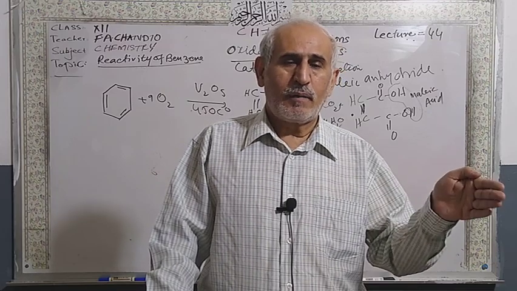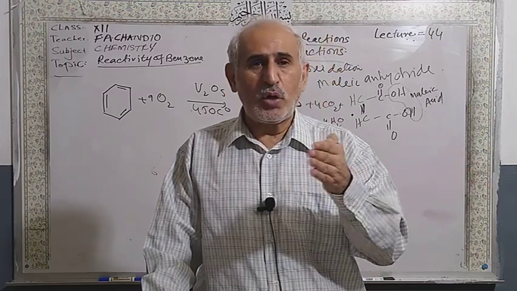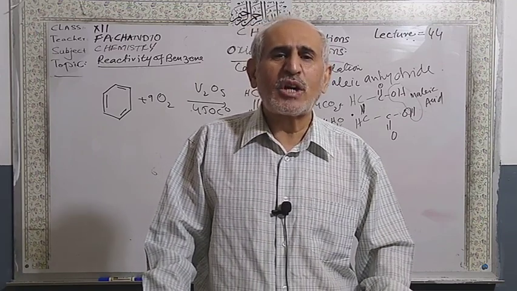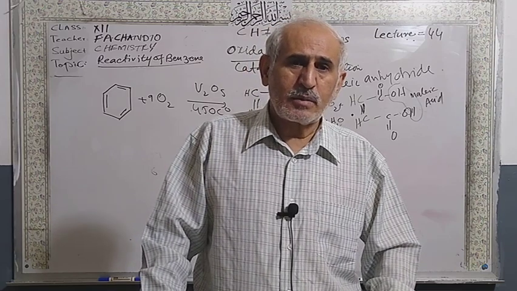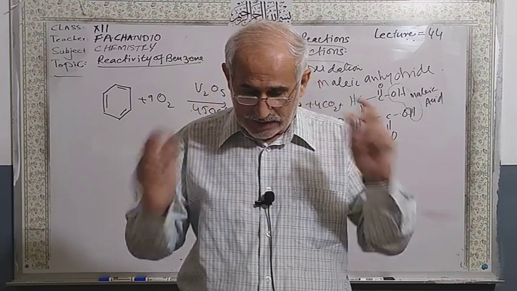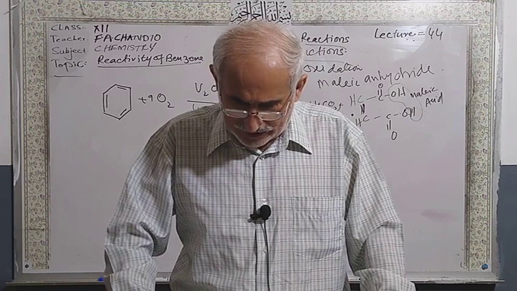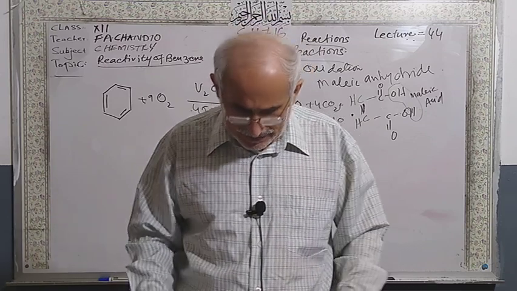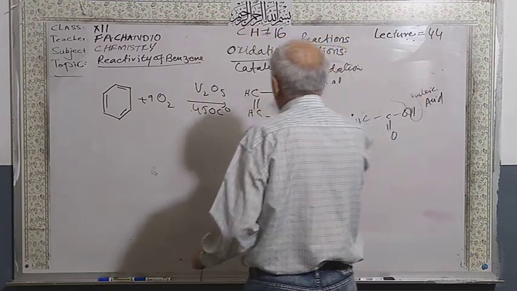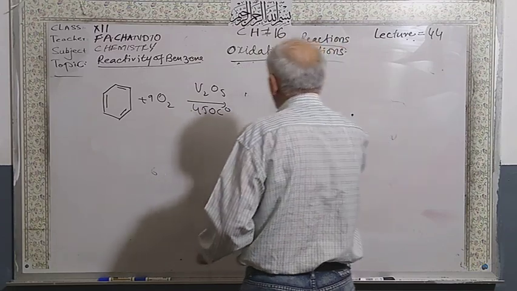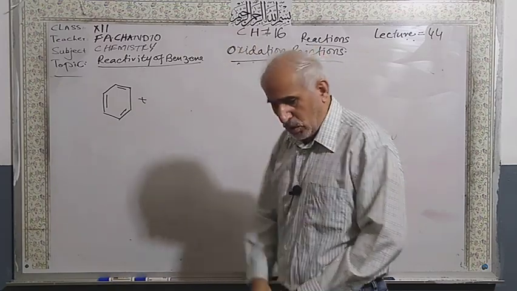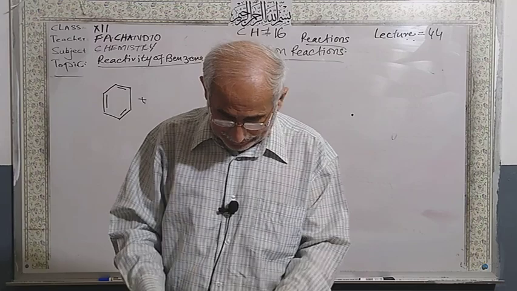But because of the high number of carbon atoms and low number of hydrogen atoms, the flame may be a highly smoky flame, because it contains more carbon atoms, although it forms carbon dioxide gas and water in complete combustion. There is another one, ozonolysis. In combustion, it gives carbon dioxide gas and water at high temperature, and I told you that the flame is highly smoky because it contains more carbon atoms.